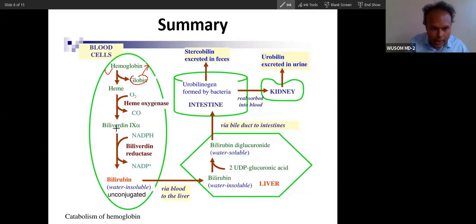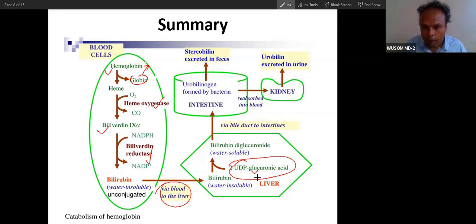This heme will be catalyzed in the endoplasmic reticulum to biliverdin, and in the cytosol from biliverdin to bilirubin. It is a reduction process. You can see biliverdin reductase and heme oxygenase. Now after reduction, it will be transported via blood to the liver. In the liver, what will happen? Only one function happens there: conjugation of bilirubin.